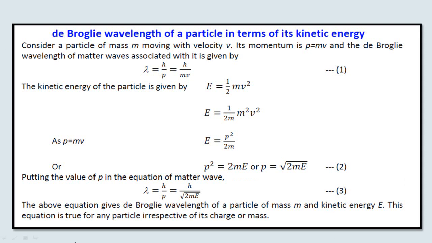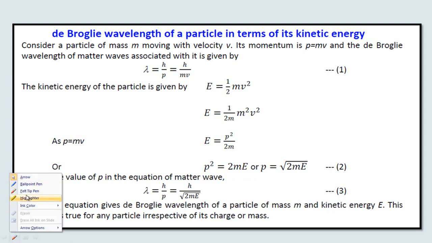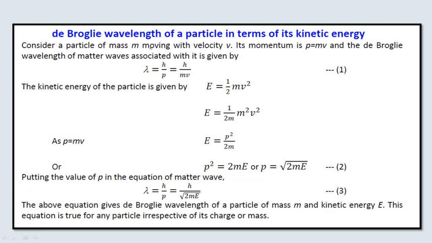So now in this lecture we are going to discuss the de Broglie wavelength of a particle in terms of kinetic energy of the particle. Let us consider that there is a particle of mass m and it is in motion with velocity v. Then its momentum p will be equal to mv, and the de Broglie wavelength of the matter waves associated with it is given by lambda is equal to h upon p, or h upon mv.